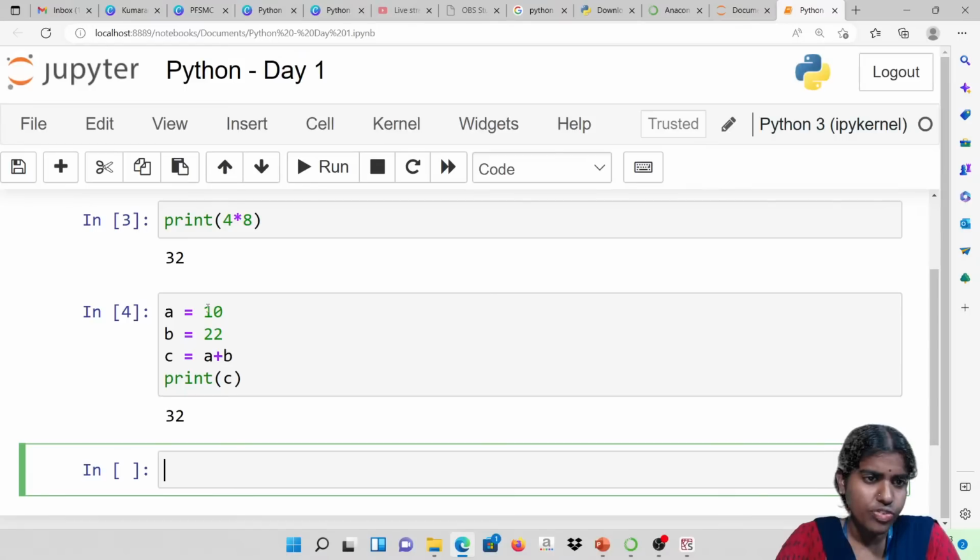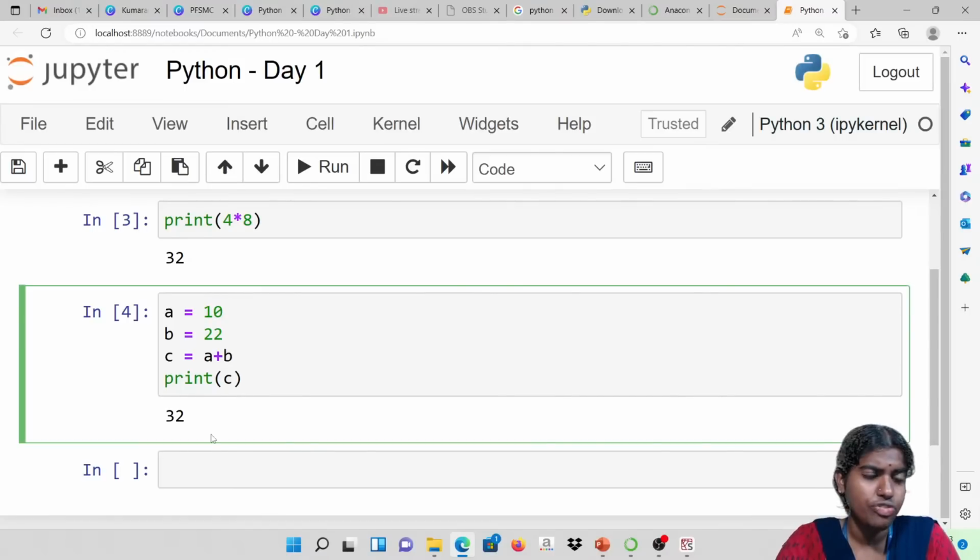Firstly, I am initializing A with the value of 10 and B with the value of 22. Then I am adding A and B, 22 plus 10, and I get the output just below the input.